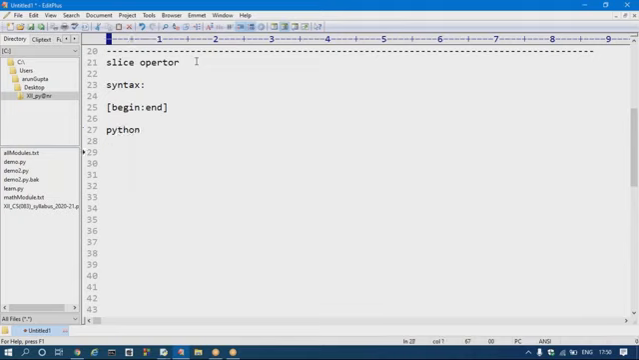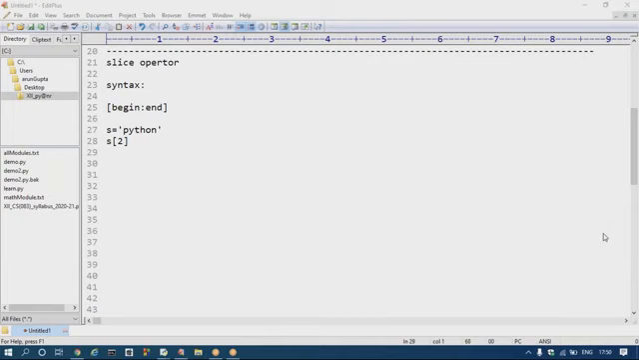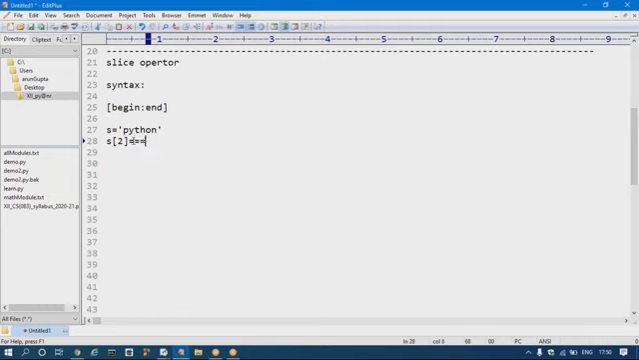Let's take s equal to Python. What do I need to do? s of 2. What will be the output? Can anyone give the answer? Yes, I am receiving the answer very fast: T, T, T. Okay, children, 0, 1, 2. Definitely T will be the output, right? No doubt, this is the output.